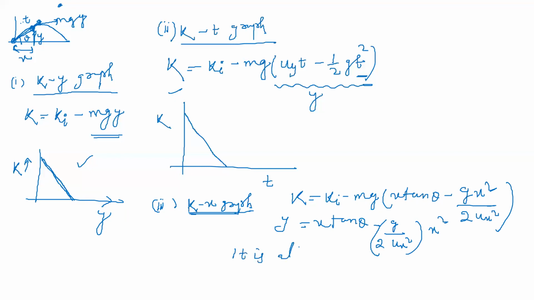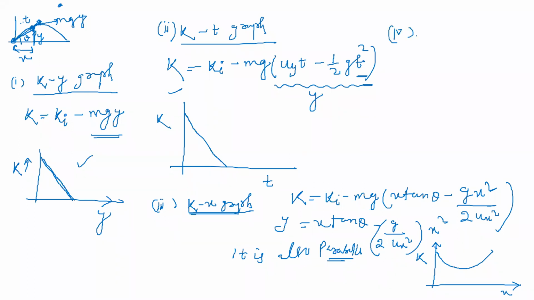And by putting different values of x and kinetic energy, if I redraw the graph, it will be kinetic energy versus x. So it will be like this. Okay, understood.